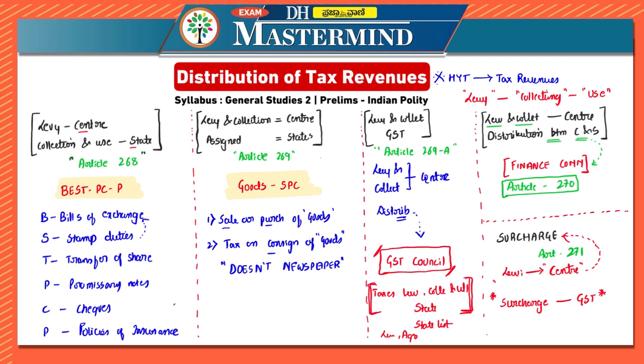Now you might be wondering, why did I not mention it over here? I did not mention it because these are too many to be remembered in the state list. But levied by the center and collected and utilized by the state, levied and collected by the center assigned to the states, levied and collected GST, levied and collected by the center distributed between center and states, these are very few to remember. And if anything apart from this comes, then that would be related to state list only. So it would be easier for us to remember in that case.